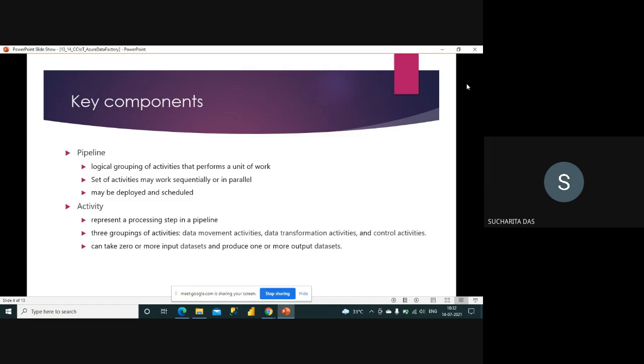So that is how I can schedule it, and it will be executed every day at 6 a.m. and you will get the status and all the details about the pipeline.